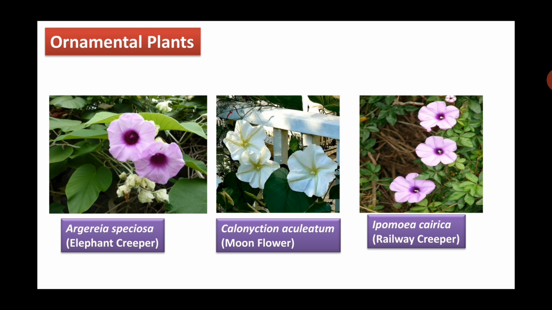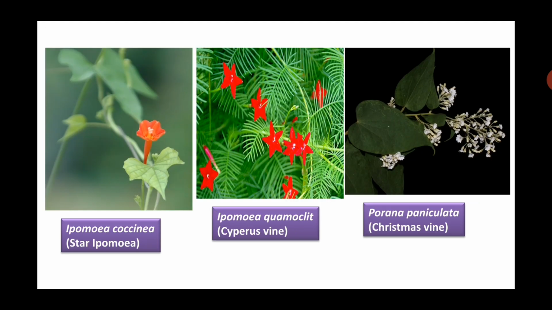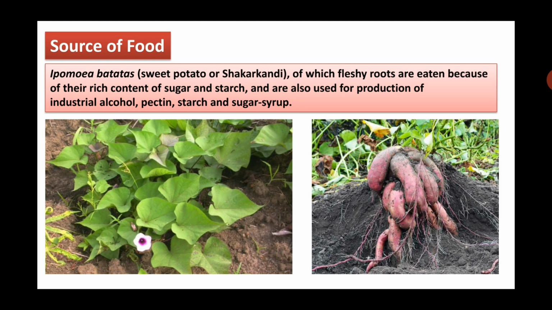So we have seen these flowers around parks and around the edge of the house. Ipomoea coccinea, star ipomoea, because of the star shaped corolla. Ipomoea quamoclit, cypress vine. Then Porana paniculata, this is having panicle type of inflorescence, commonly known as Christmas vine.